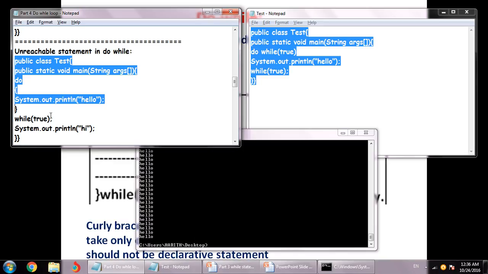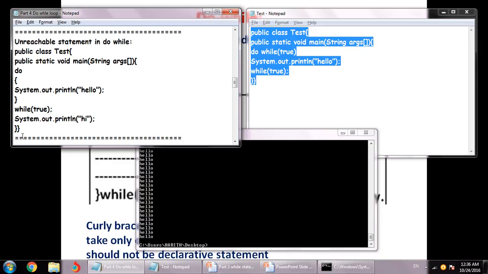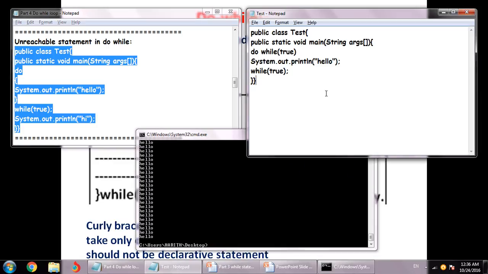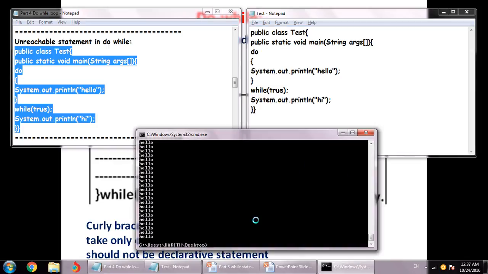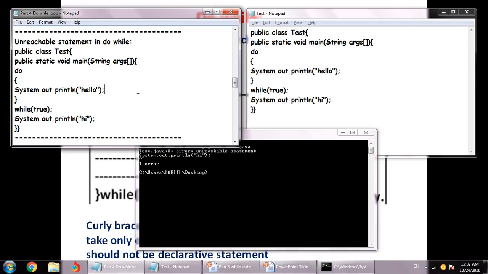So this is one thing, that it's not going to get away from this line. So the next line from this point is not reachable. This is something about unreachable statements in do while. We have discussed that in while as well. Let me paste this code and quickly run it. So this is how we are compiling, and unreachable statement is the answer. Okay, because this is unreachable, it's going to flag the error, it's not reachable over here, right?